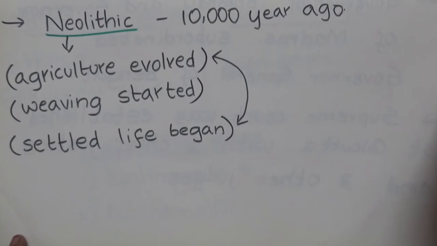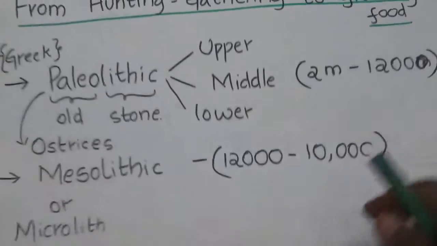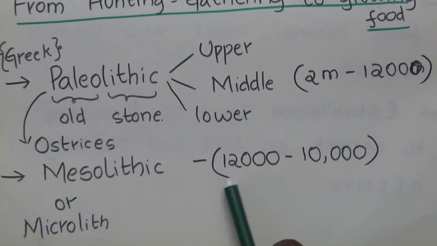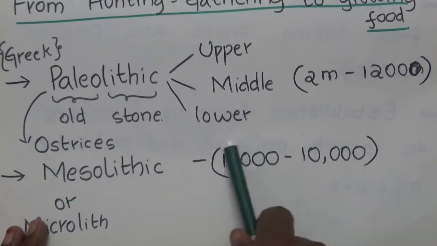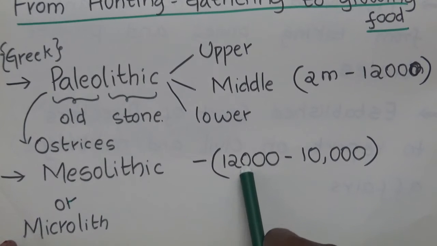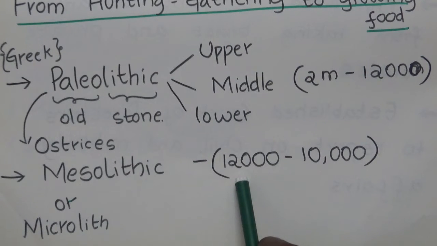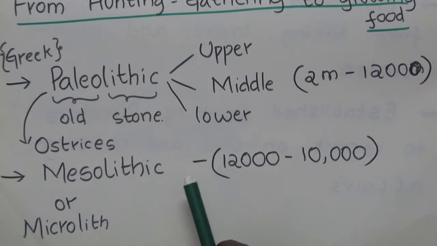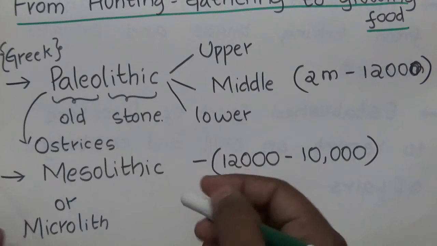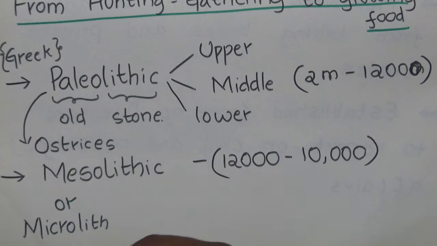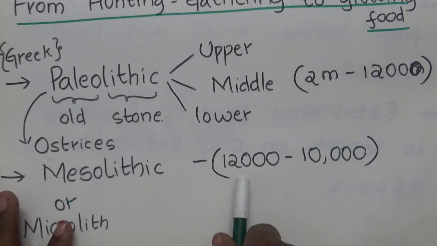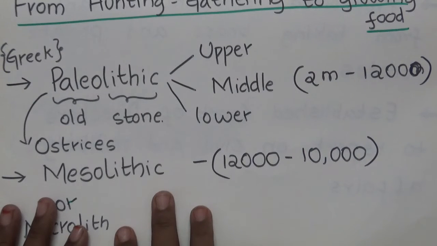Now next is Neolithic, and before studying this we'll study some more about the Mesolithic period. Here we can observe 12,000 years ago. What happened around 12,000 years ago was that the temperature slightly started becoming warmer, and as a result grasslands started growing. And what will happen if grasslands grow? Automatically grass eating animals like cattle, sheep, goat also increase because the food is available abundantly. So people started domesticating animals around this period.